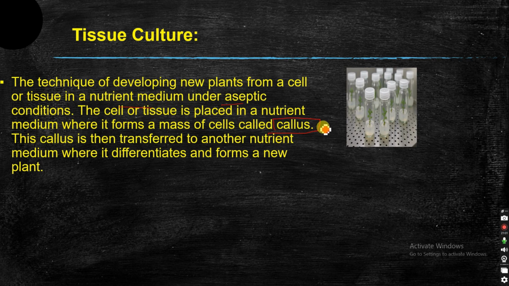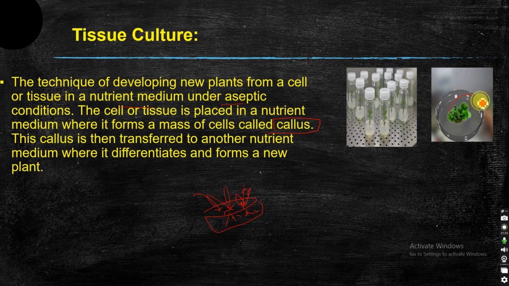Okay, these are undifferentiated cells, because these cells are not differentiated till now, like which part will do what, or which part of the cell will grow into root, or which part will grow into shoot. That was not defined until the callus stage. Now this callus is transferred to another nutrient medium, where the required nutrients are provided, and then all the cells will differentiate and grow into new plants. So that technique is called tissue culture.